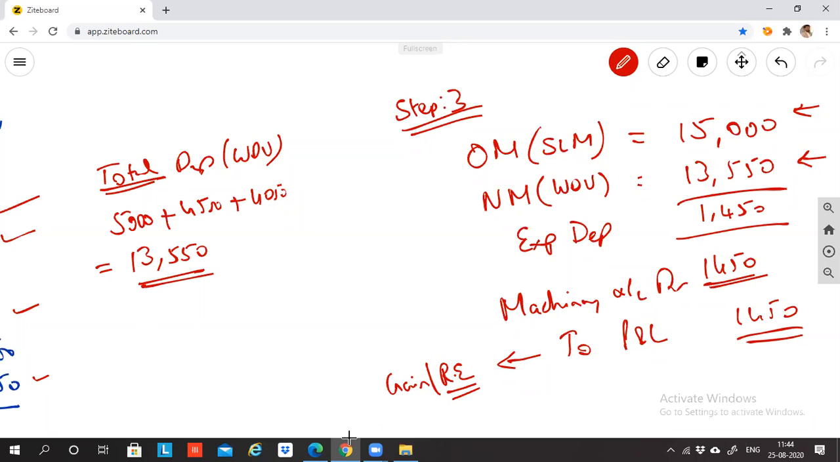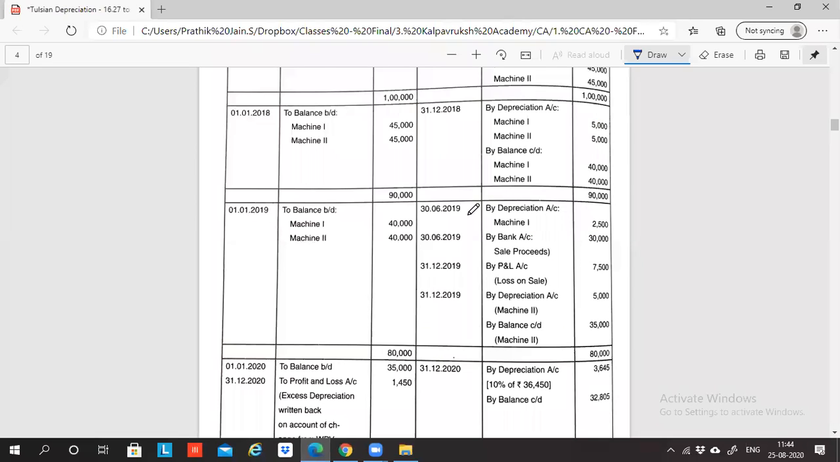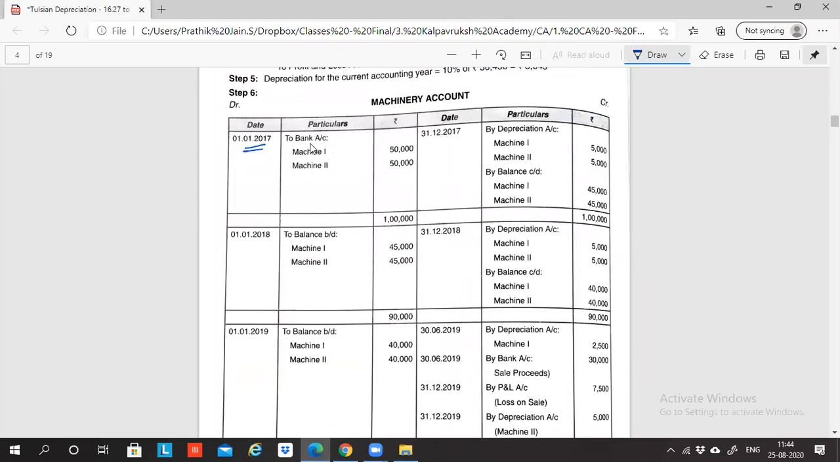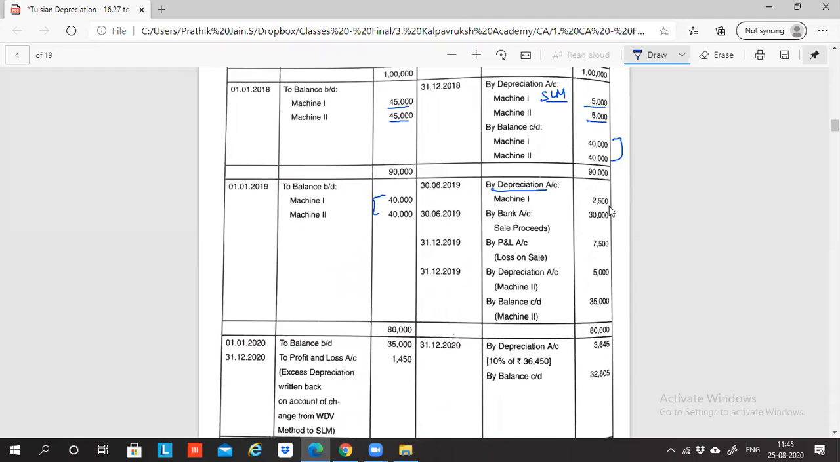1,450 asset I'm creating. So what will happen in the machinery account? In 2017, I'm buying machinery 50,000. Depreciation is 5,000, so balance 45,000. Second year, my balance brought down is 45,000. Again in 2018, the depreciation we followed is SLM, so 5,000, and the balance is 40,000. In 2019, the opening balance is 40,000, and the depreciation for the year is 2,500. Sale value received through bank is 30,000. So 7,500 was lost. This is what we calculated.